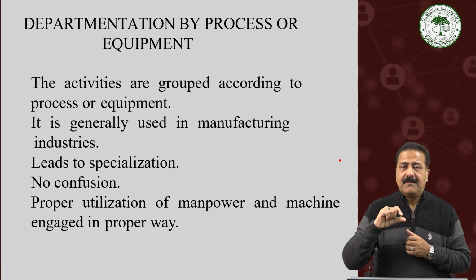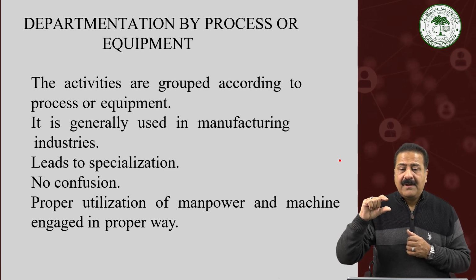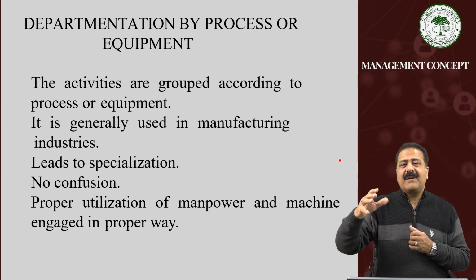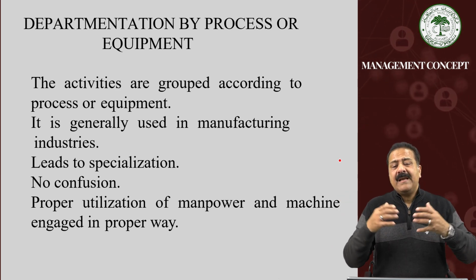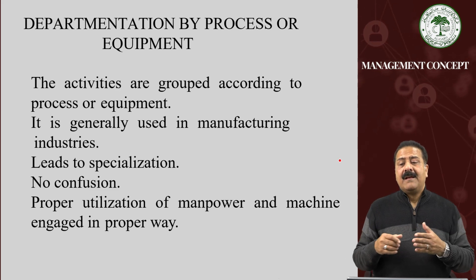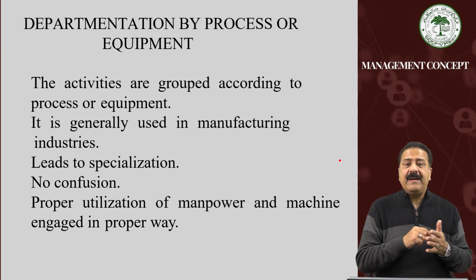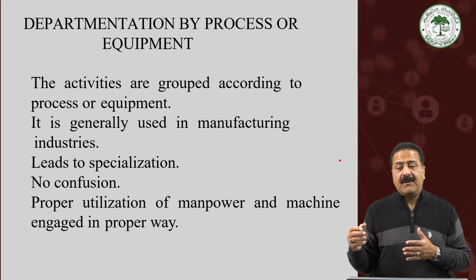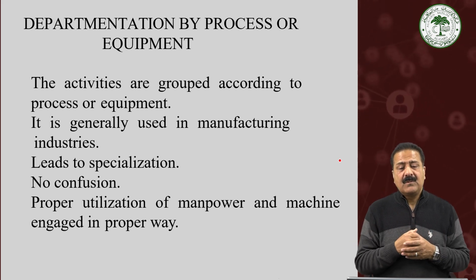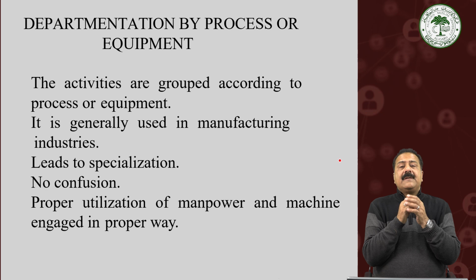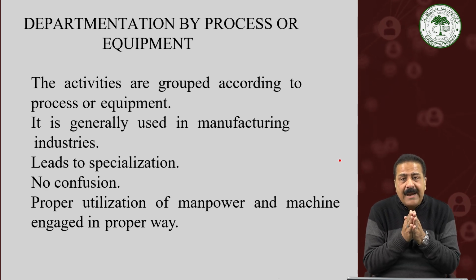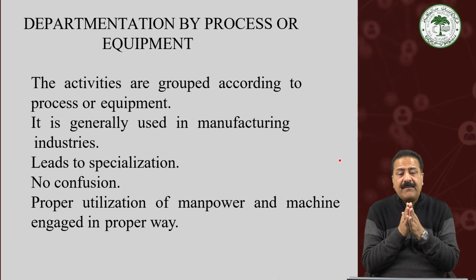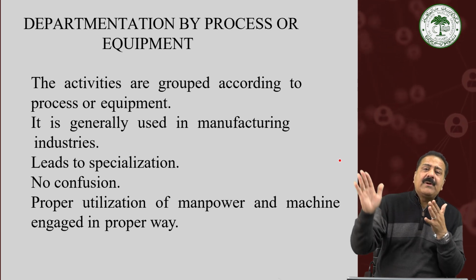Weaving is another job. Spinning, weaving, finishing, dyeing, all processes are there. For each job, for each process, there are specialists, so there is no confusion. A person who is weaving the clothes may not perform the task of finishing or spinning. So the manpower and the machines are engaged in a proper way, and there is proper utilization.